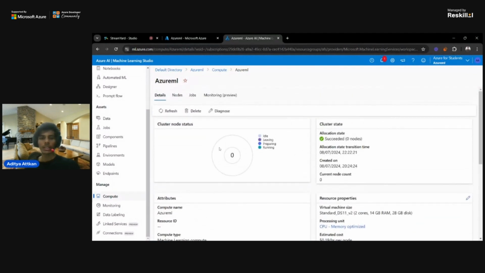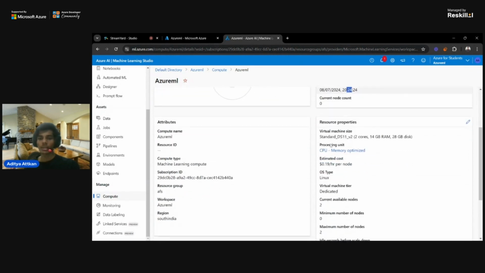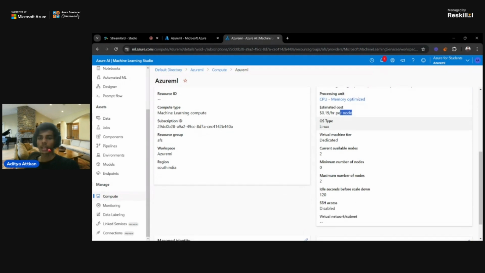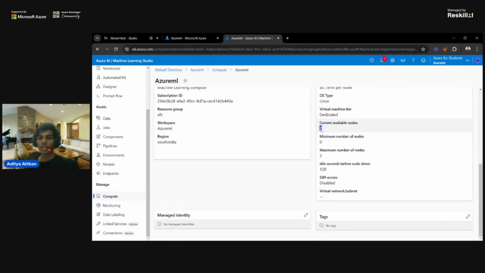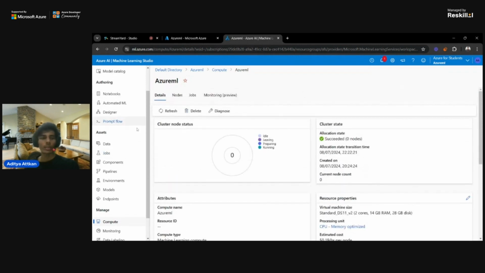I can see the status of my cluster, node succeeded. There are 0 nodes. We have the allocation state, the creation time, and some description about this compute cluster and machine learning compute. We have the subscription ID, resource group, workspace region, and some resource properties: the CPU, which is 2 core, 14 GB RAM, 28 GB disk space, the processing unit, price cost, which OS type is currently being used, and the virtual machine tier, dedicated. The current available nodes are 2, there is a maximum number of nodes, and access type is disabled. So we are now going to do some more things about creating a machine learning model.